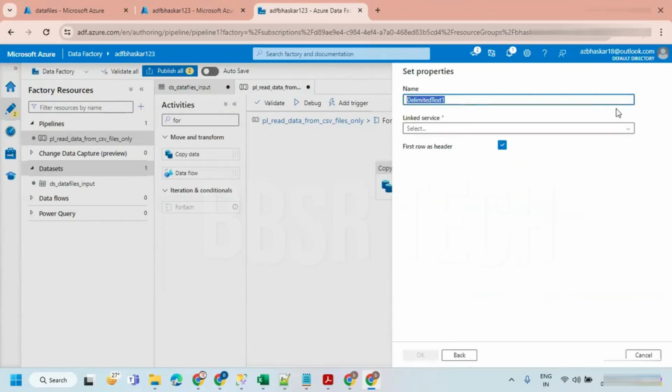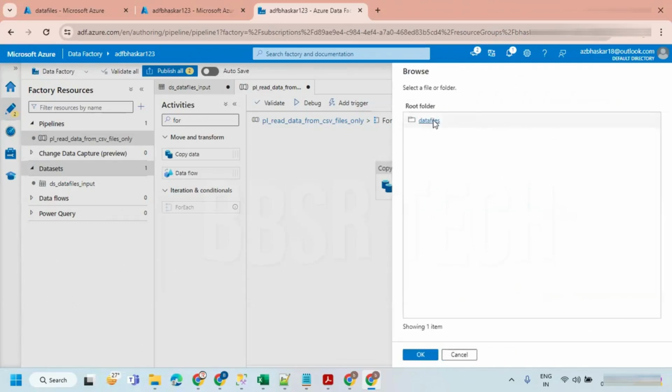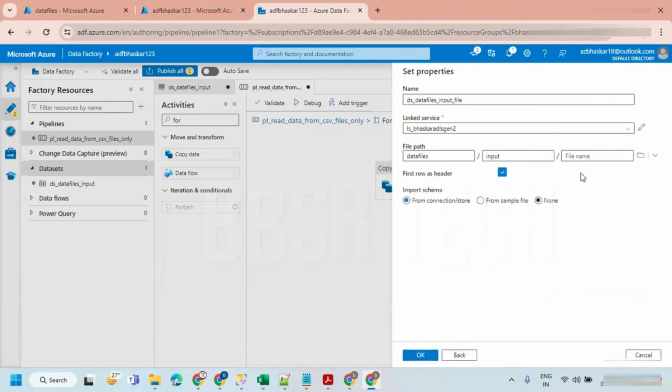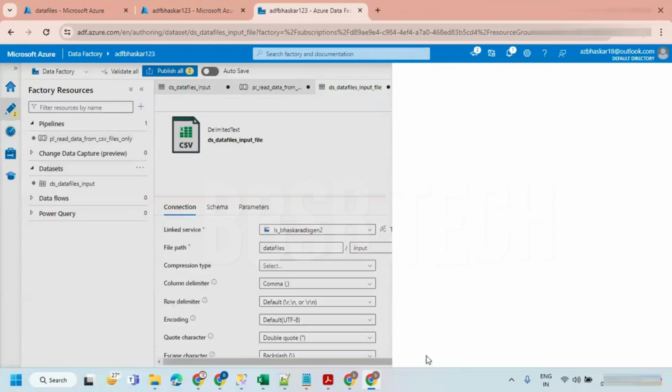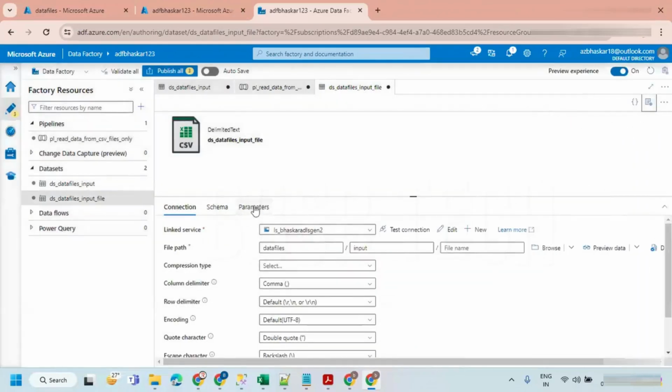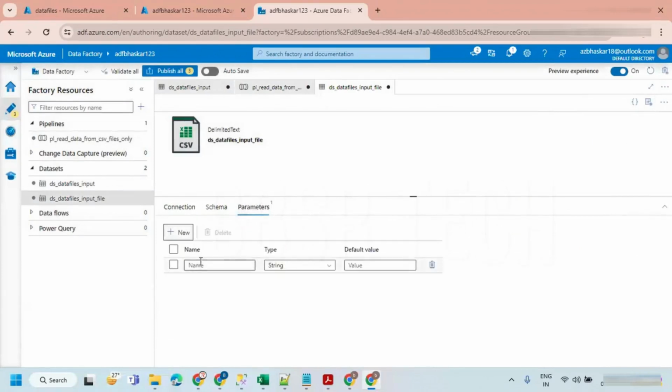I'm taking here ds underscore data files underscore input underscore file. Let's take the linked service and go to your data files input folder. I'm not pointing to the file; I have to do it in a different way by creating a parameter. Let's hit OK. Keep in mind to create a parameter because it is iterating a loop and the file name is not fixed. So I'm going to create a parameter, file name.